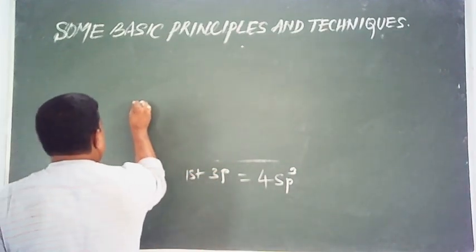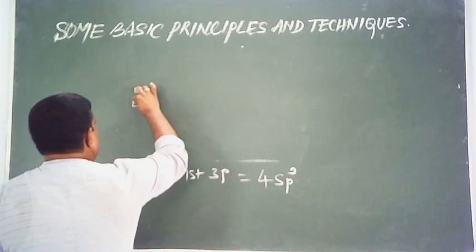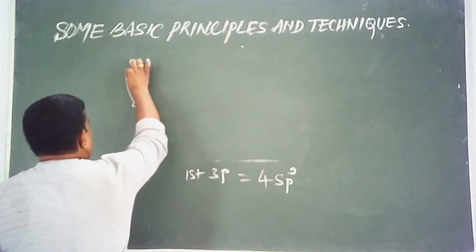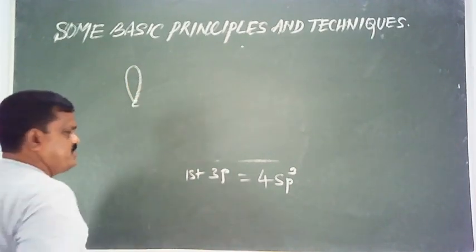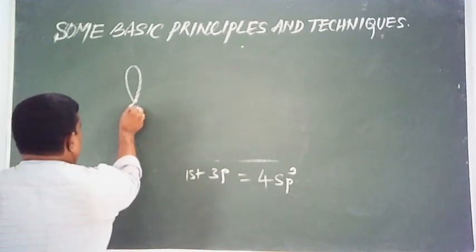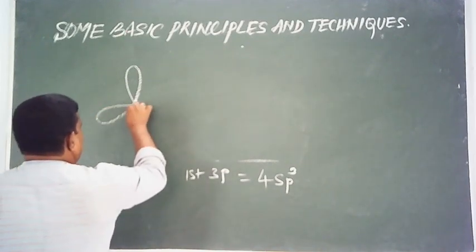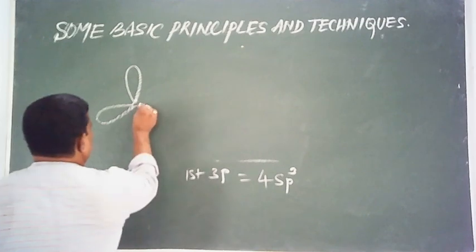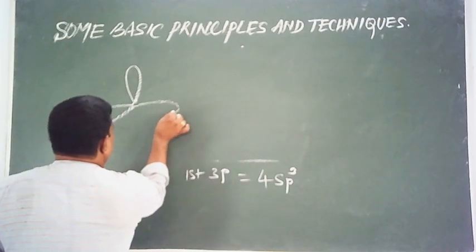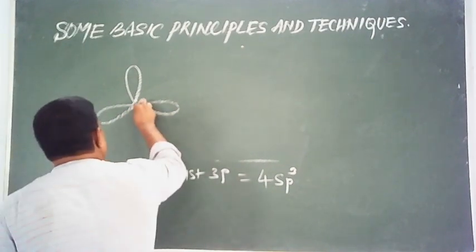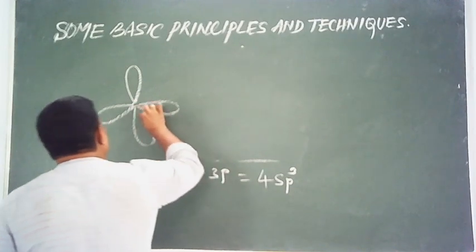This is our carbon atom. Say one sp3 hybrid orbital, another sp3 hybrid orbital, third sp3 hybrid orbital, and fourth one.